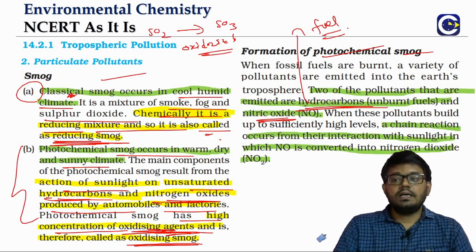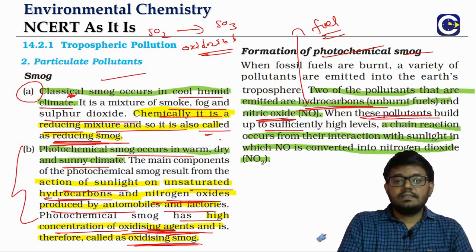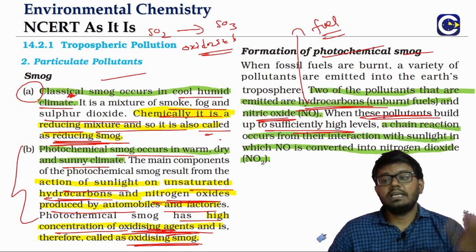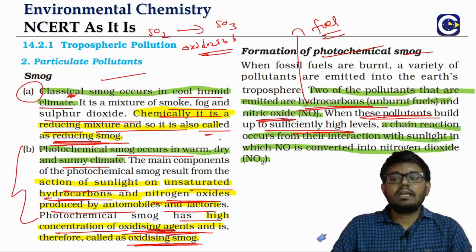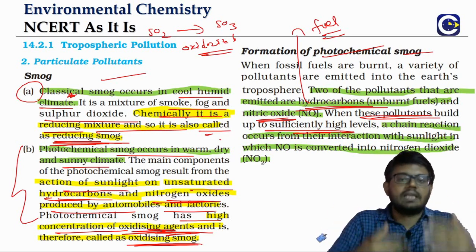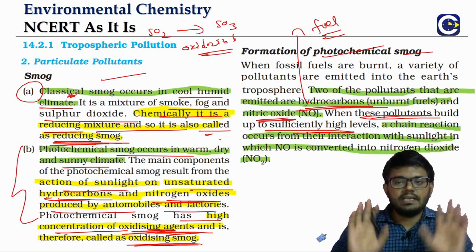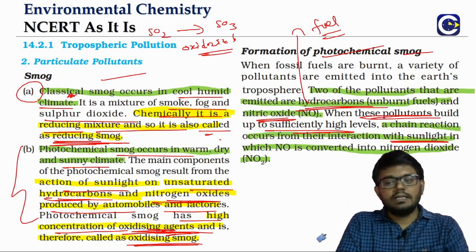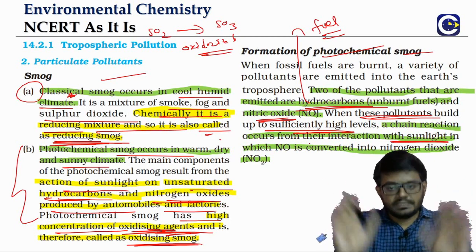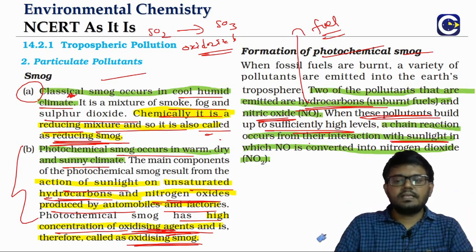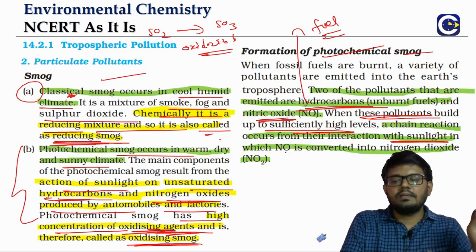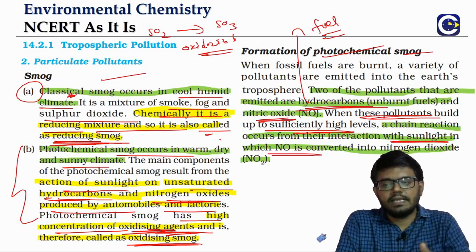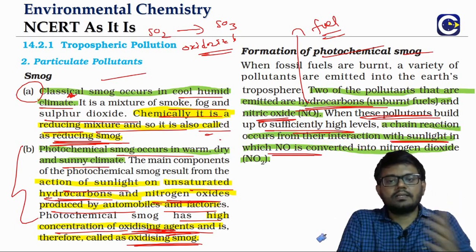Now when these pollutants build to sufficiently high levels, we will see a chain reaction, which is basically the interaction between the sunlight and the pollutants. First, let us start with what happens when the nitric oxide is acted upon by the sunlight.